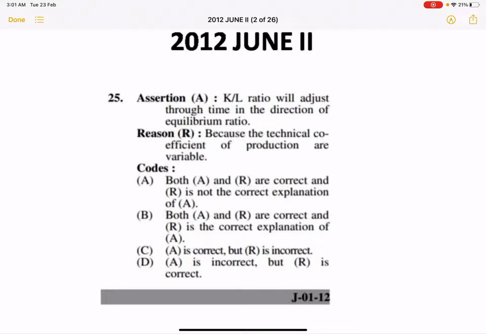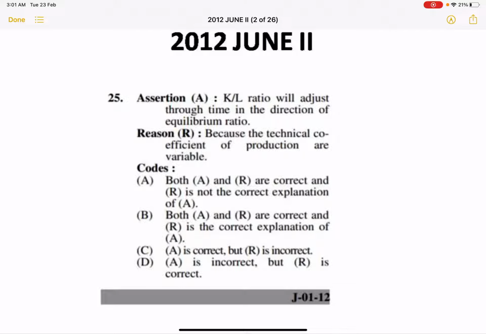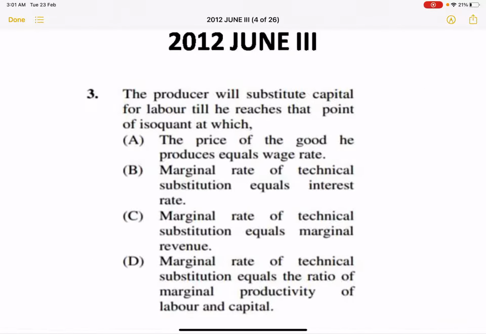In the assertion, it is given that the capital by labor ratio will adjust through time in the direction of the equilibrium ratio. The reason is that the technical coefficients of production are variable. So this is a correct statement: both assertion and reason are correct, and the reason is the correct explanation of the assertion. Okay, so accordingly B is the correct option.